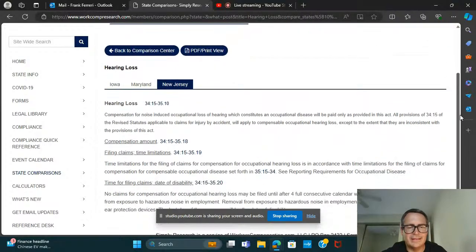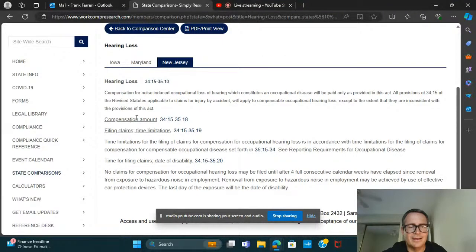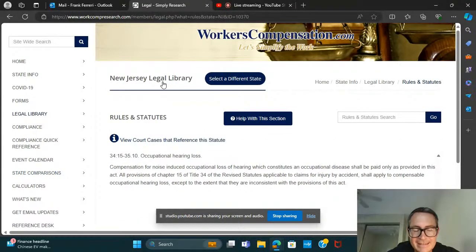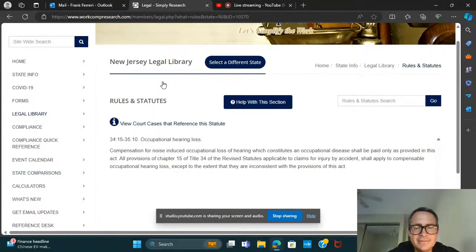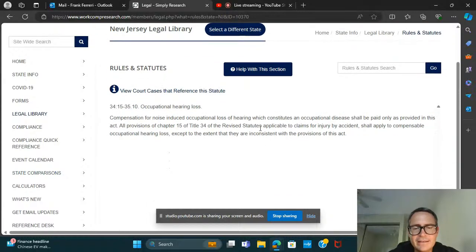Here's what New Jersey has: compensation amount, filing claims, time limitations, time for filing claims, date of disability. It has a link to the source. So these are compliance summaries that pull out the relevant information that you might need from a source. In this case, it's this statutory section here in New Jersey, and that brings you right to the source itself.